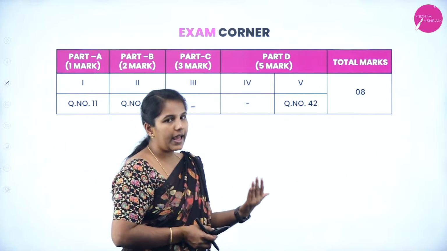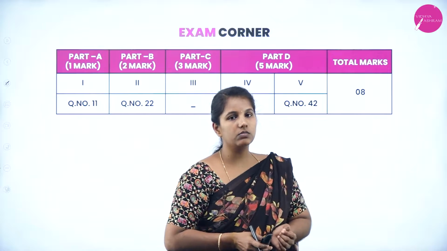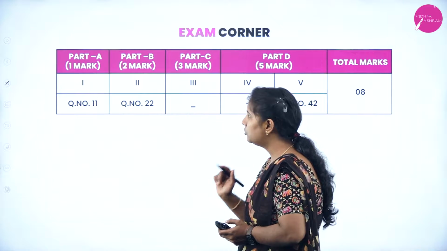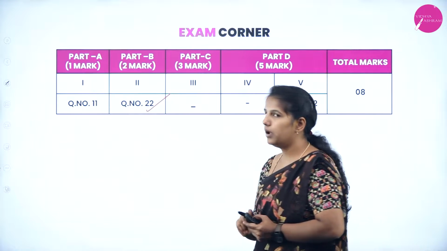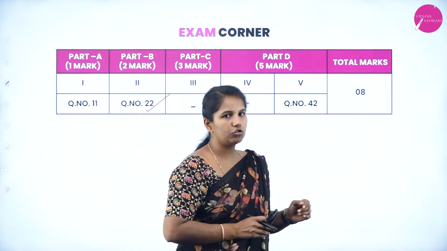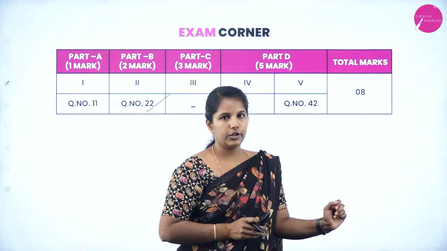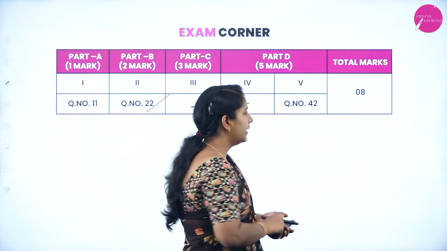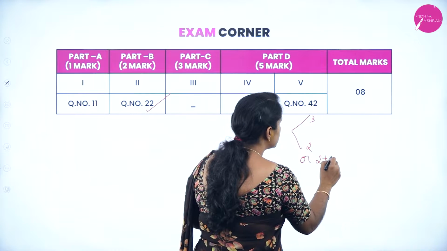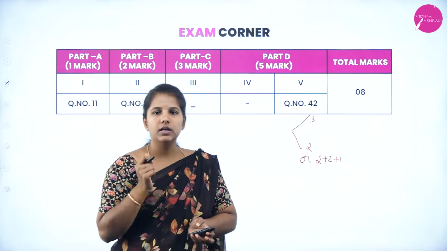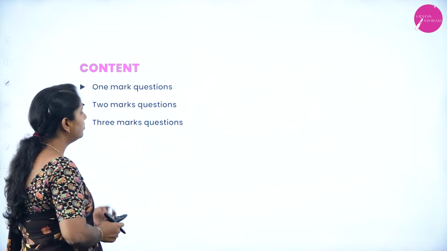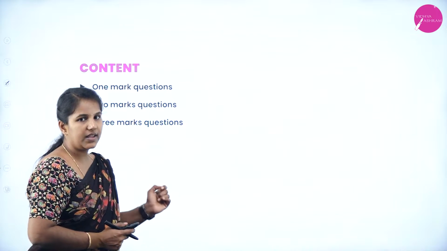From this unit, directly we can expect 8 marks. There is a 1 mark question, that is question number 11, and there is a 2 mark question, that is question number 22, and there is definitely a 5 mark question, that is question number 42. Question number 42 can be split into 3 plus 2, or you can expect 2 plus 2 plus 1, or it may be a 3 plus 1 plus 1 also. Next, let us discuss the 1 mark, 2 mark and 3 mark questions which have been raised from this unit.